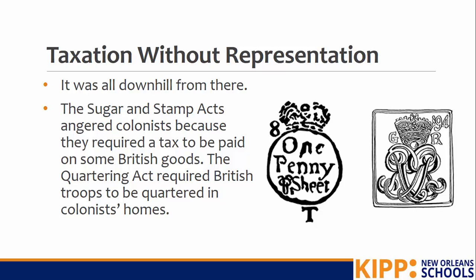The Sugar and Stamp Acts, which you can see the stamps for those right here, really angered colonists because it required taxes to be paid on some of the British goods. The Quartering Act was another thing that really angered the colonists because it required the British troops to be quartered or housed in American colonists' homes. So now colonists are being told that they have to let the British soldiers stay with them and even feed them.